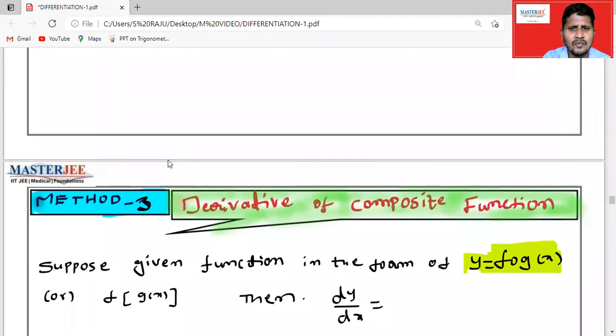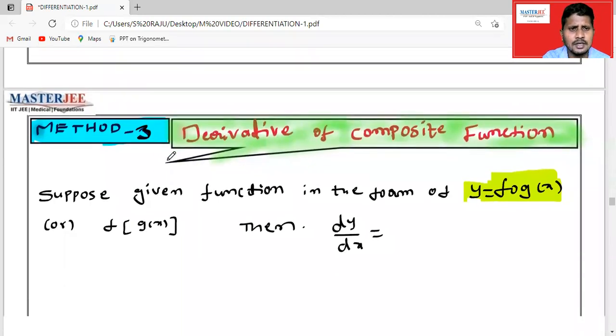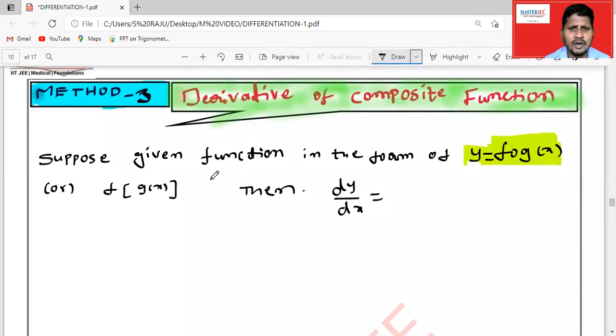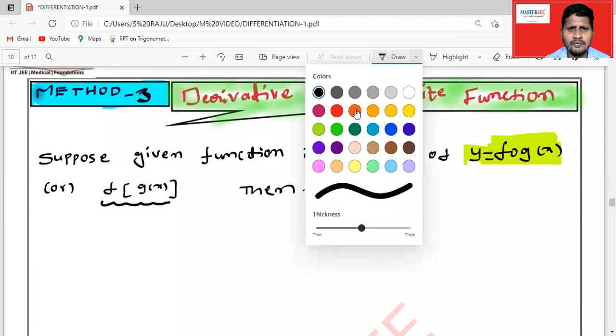And the next, derivative of a composite function. In functions, you already studied composite functions. If f and g are any two functions, the composite of f and g is given by f circle g of x. How can you differentiate this f circle g? It can also be written as f of g of x.